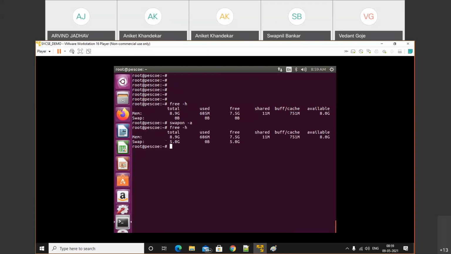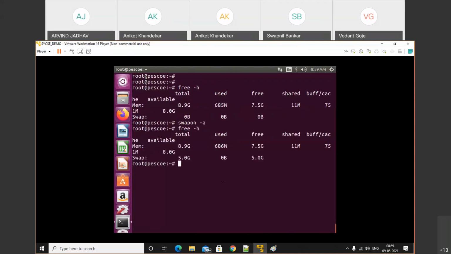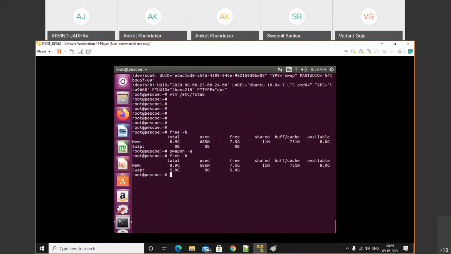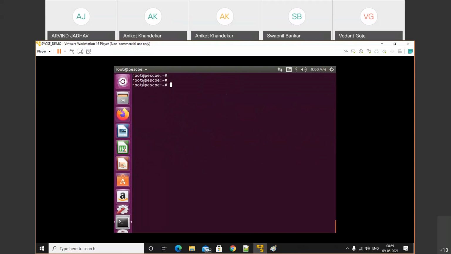Earlier the swap was 10 GB. When we deleted that, later on we created 5 GB of swap. See, here we get 5 GB of swap memory. It's quite hard, so we need to practice this, then you will get the idea. I will create swap one more time, so you will understand it in detail.